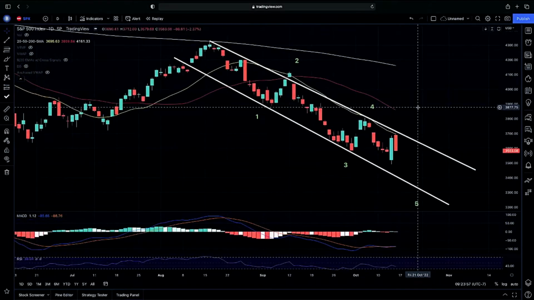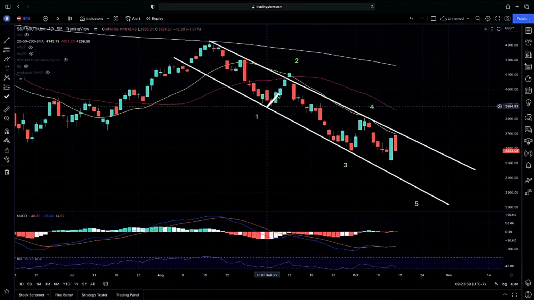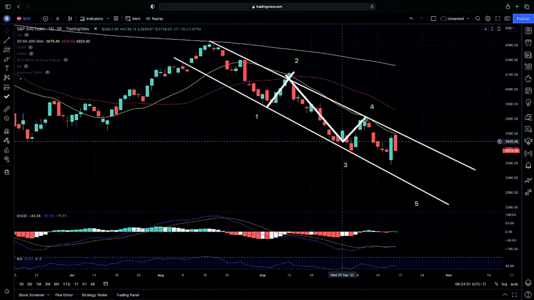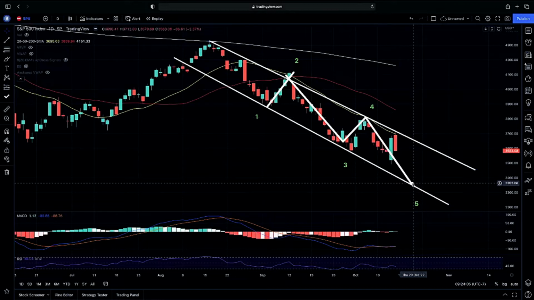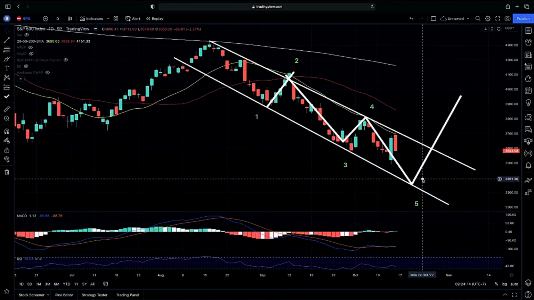Again, we do have what's called our Elliott waves here. We have our wave 1, wave 2, and we are looking to see if we get our 5th wave here to see if we get a reversal. Typically on your 5th wave, you are looking for either a bounce or a possible reversal. So our 5th wave could give us a major move. We can get a possible major spike to the upside, especially if we come down to our 3,400 level here. So again, keeping our 3,400 level on watch, very much looking to see if we bounce within this area.